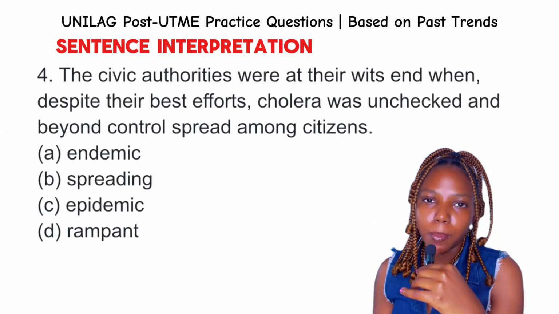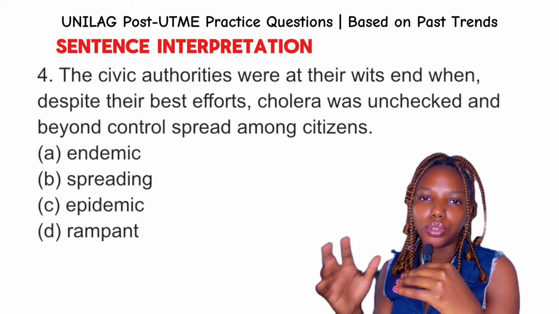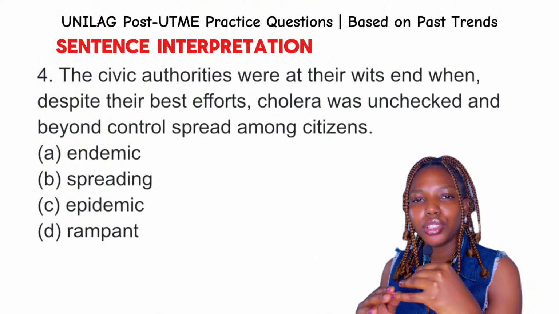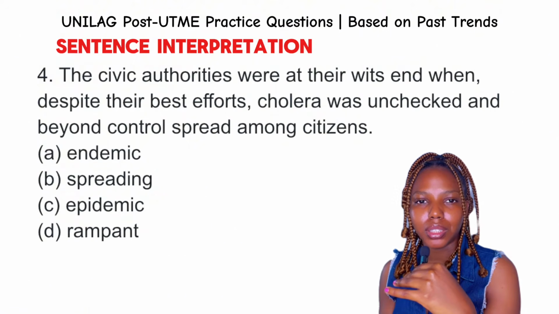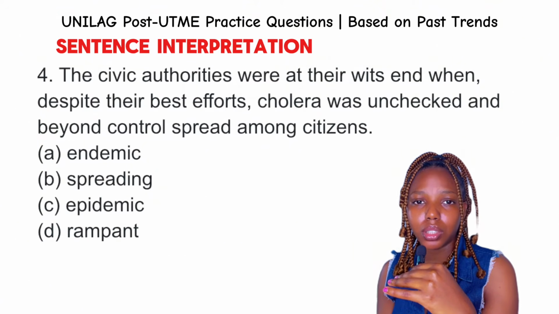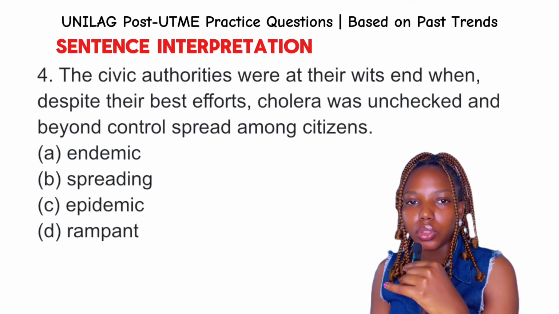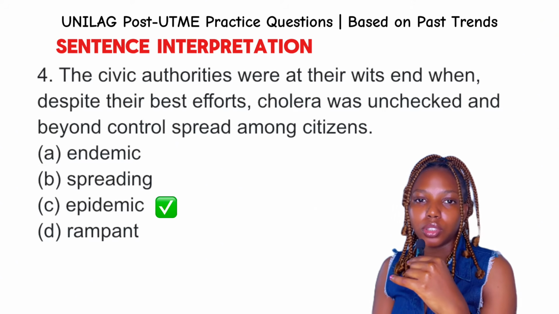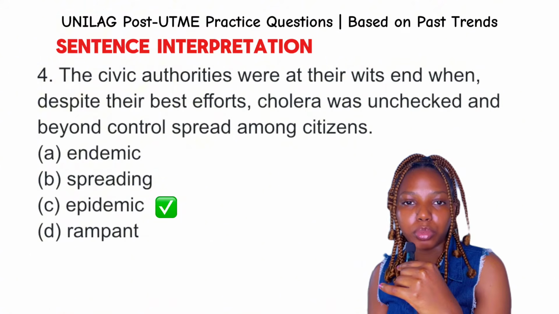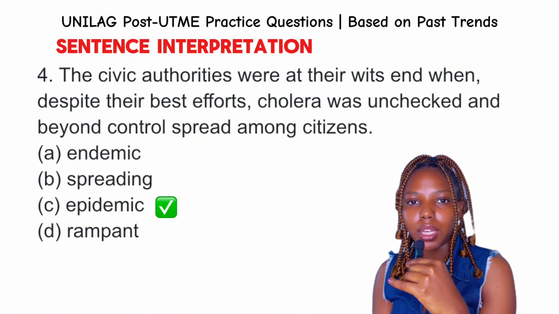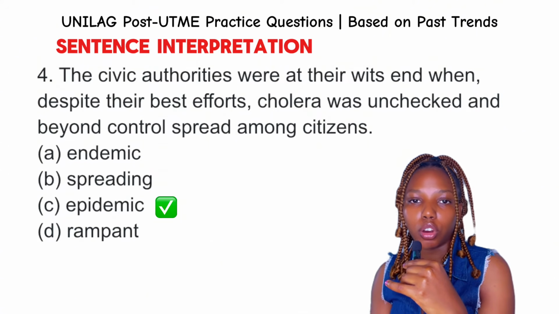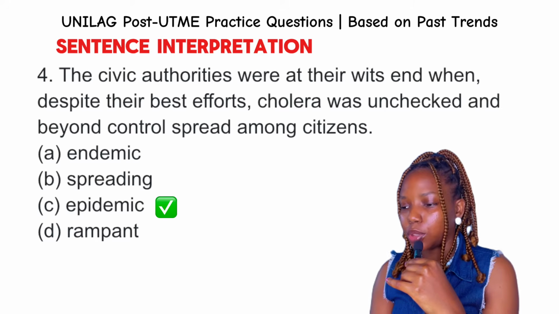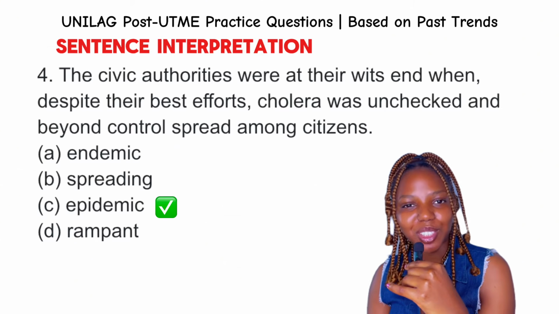Now, when we speak of rampant, rampant is something that is growing and spreading, but not necessarily diseases. It's not specific to diseases. So the best answer to this question is definitely option C, epidemic, because it captures a widespread outbreak. It also captures the fact that it is growing or spreading uncontrollably. So option C is the final answer to this question.